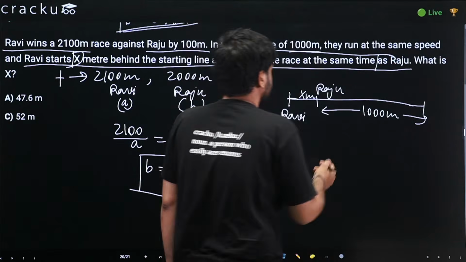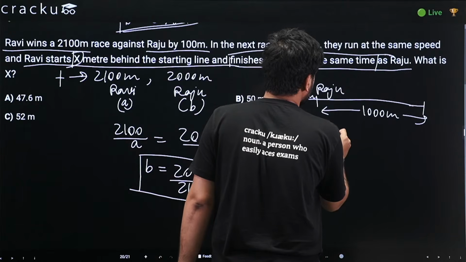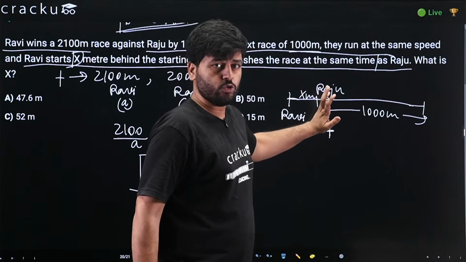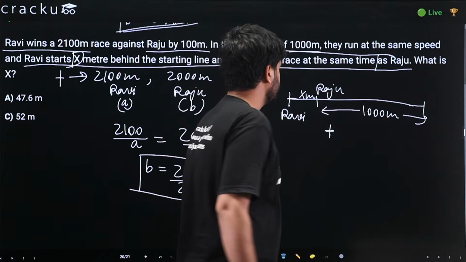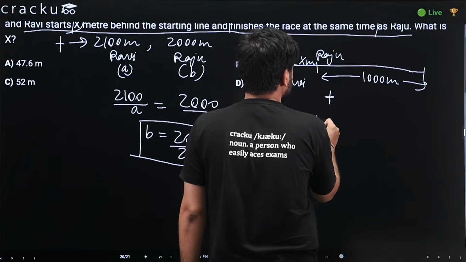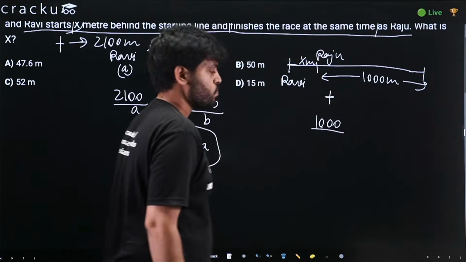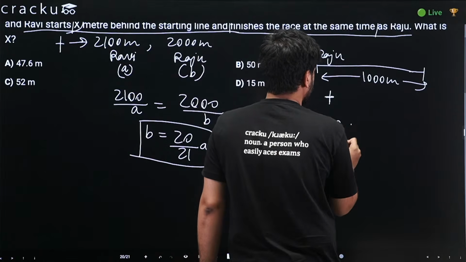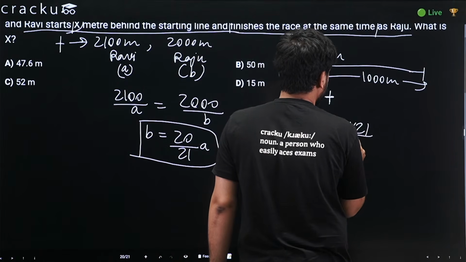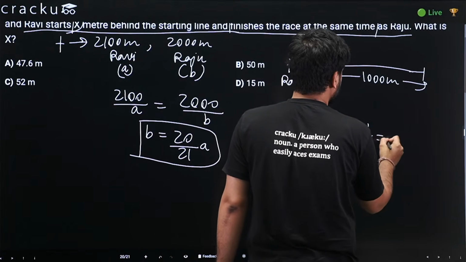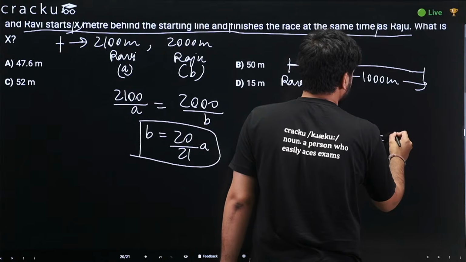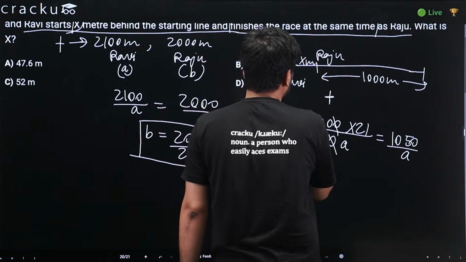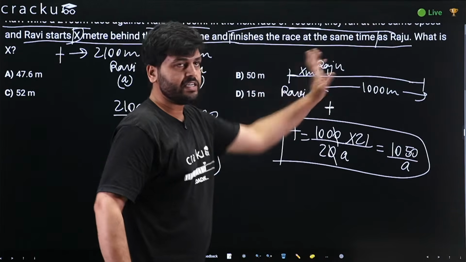Now, let the time be t, right? So, what would be the time taken by Raju to cover 1000 meters? It would be distance 1000 upon speed of Raju. Speed of Raju we know is b, which is 20 by 21 a. So this would come out as 1050 by a. This would be the time after which Raju completes 1000 meters.